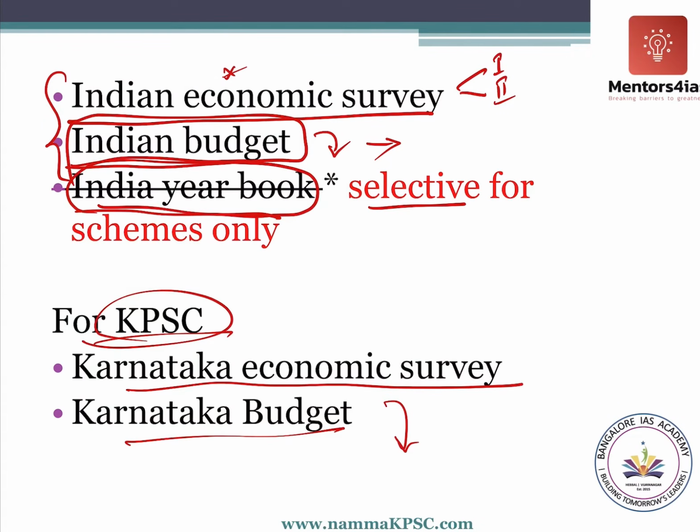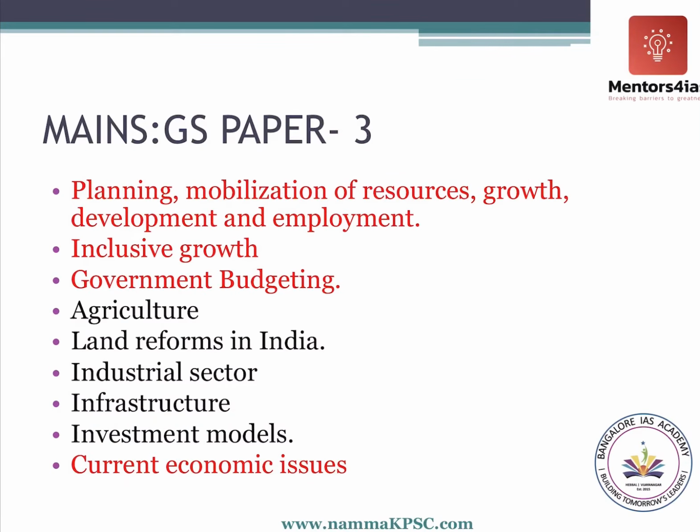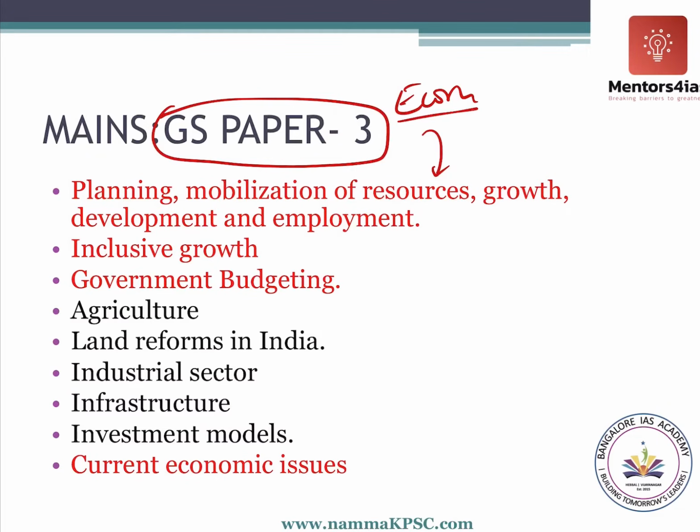Now, this is for your preliminary examination. A small note or insight into your mains preparation as well. If you've seen the mains syllabus, General Studies paper 3 has an economic section. This is what is mentioned there: planning, mobilization of resources, growth, development, employment, inclusive growth, government budgeting, agriculture, land reforms, industrial sector, infrastructure, investment model, current economics, etc. So these are the various topics that are there in your General Studies paper 3.